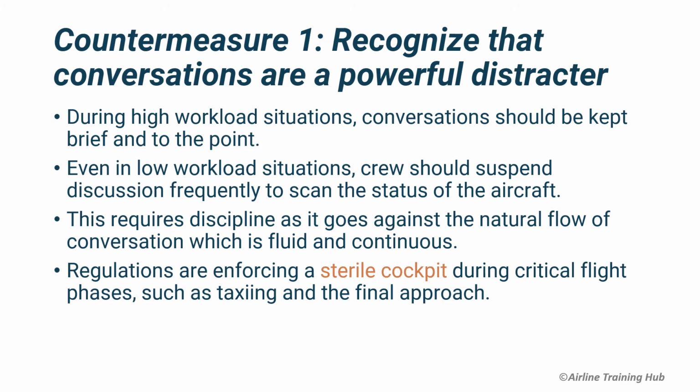Now that we have discovered the main sources of distraction, it is important to explain what can be done about them. In the next few slides, we will discuss the 6 countermeasures that will decrease the risk of accidents or incidents caused by distractions. The first one is to recognize that conversations are a powerful distractor.